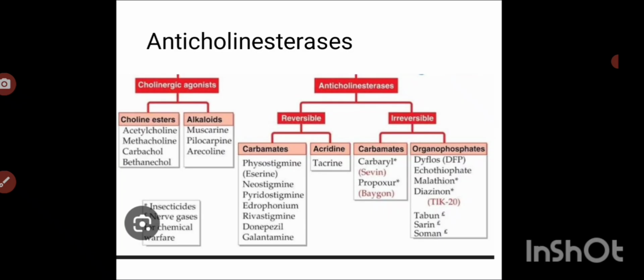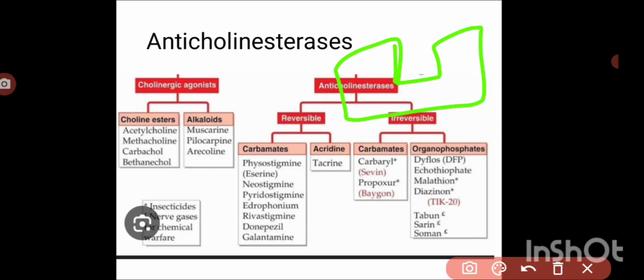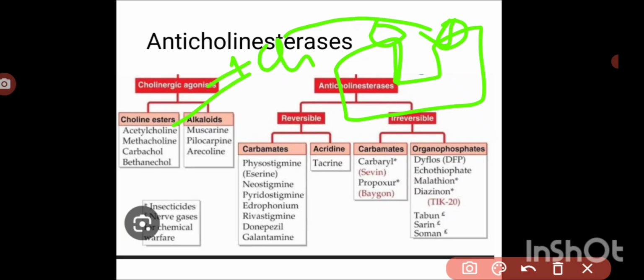Coming to the anticholinesterases, how do they act? They act by binding to the cholinesterase enzyme, and thereby they prevent the binding of acetylcholine with this cholinesterase. When acetylcholine binds to this enzyme, it is broken down into choline and acetate.